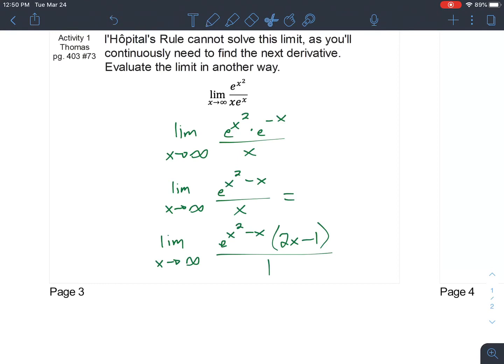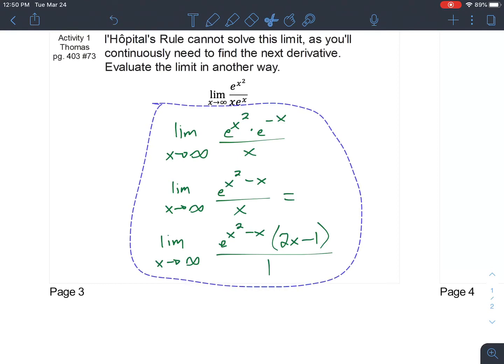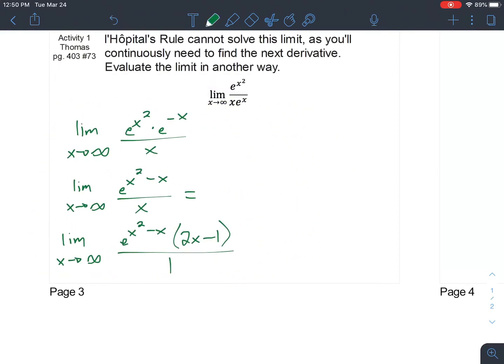Now that we have this, I'm thinking we need to simplify this somehow. So my thought is perhaps we can break this up into 2 limits.